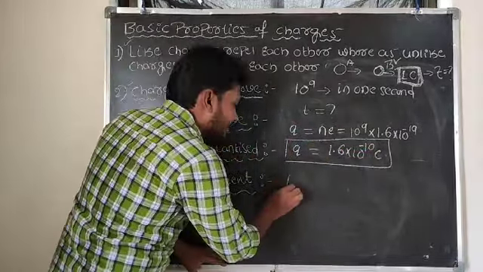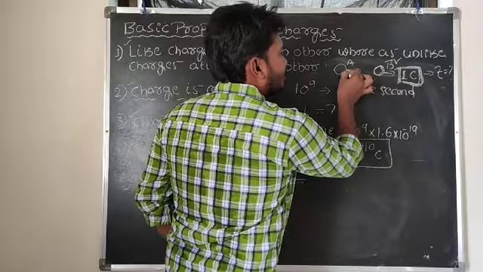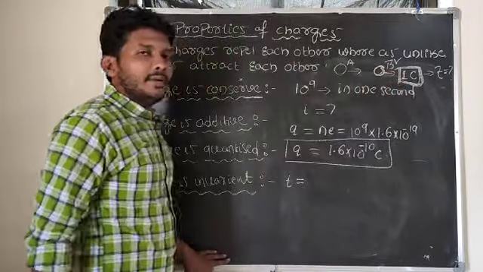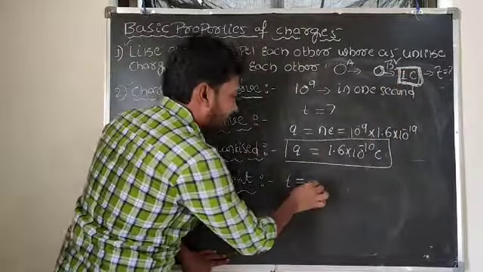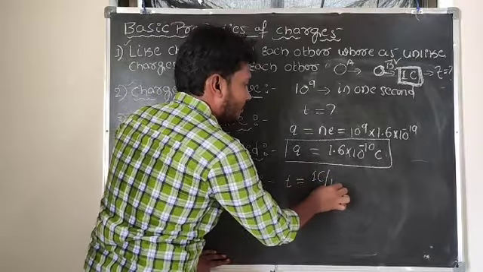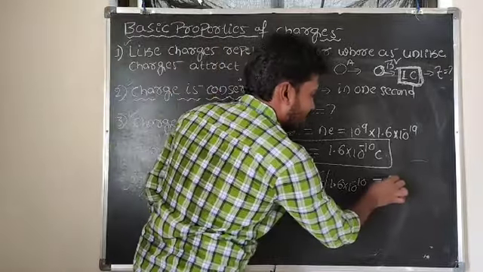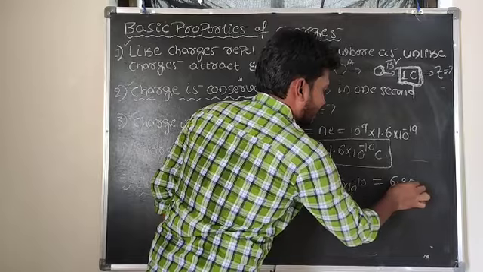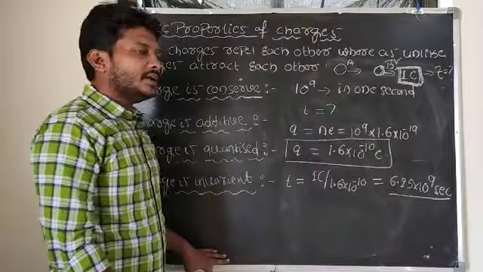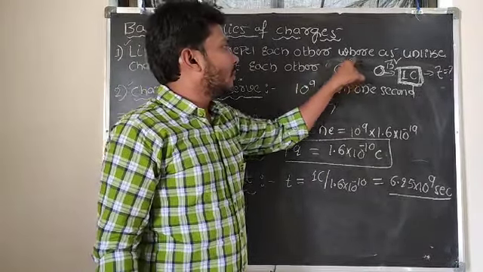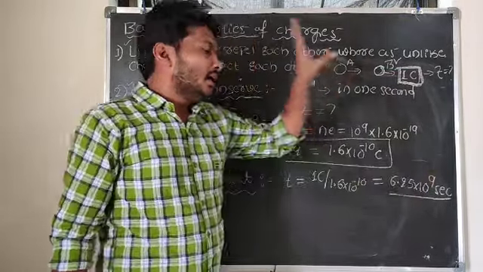So how much time will it take to move 1 coulomb of charge? I need to determine the time taken by the charge to move from body A to body B. In order to move a charge of 1 coulomb, how much time will it take? 1 coulomb divided by 1.6 into 10 to the power of minus 10, so it is equal to 6.25 into 10 to the power of 9 seconds here.